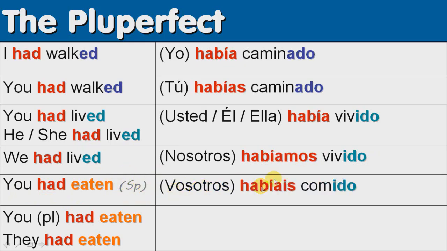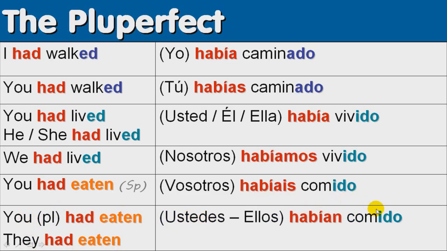You had eaten, as said in Spain when it's informal. Vosotros habíais comido. Again, comido because comer is an ER verb, and the past participle of ER verbs is formed by dropping the ER and adding ido instead. This is the plural and formal form in Spain. In the rest of the world, this is just the standard you form in the plural. You had eaten, or they had eaten. Ustedes habían comido, or ellos habían comido.